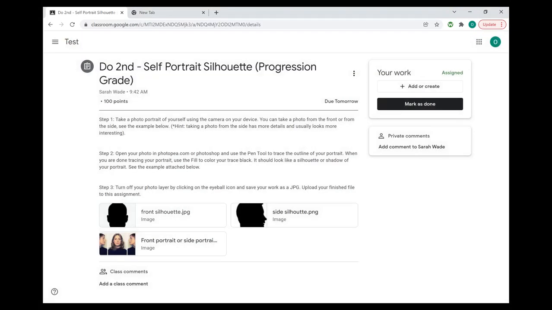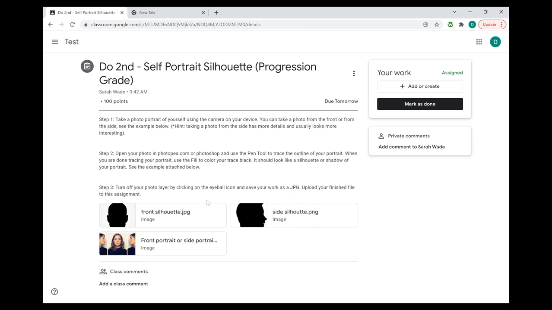Once you are finished tracing your portrait, you're going to turn the layer that has your picture off. So you just have the black silhouette of your portrait, and you're going to save your work as a JPEG, and you're going to upload that to the assignment by clicking on Add or Create and uploading that work to this assignment. So again, make sure that you are turning your photo layer off by clicking on the eyeball icon on your list of layers, and then saving your work as a JPEG.